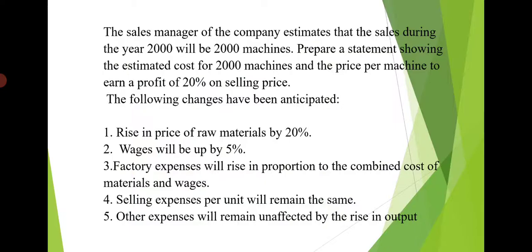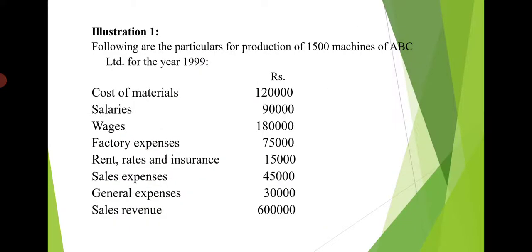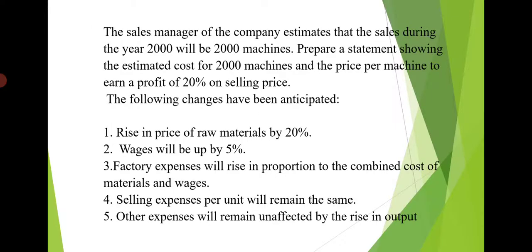So other expenses means here we have salaries, rent rates and insurance, and general expenses. So all these are fixed expenses. If they say they are unaffected by the rise in output, they are considered as fixed expenses. So first we have to divide them into variable and fixed expenses.